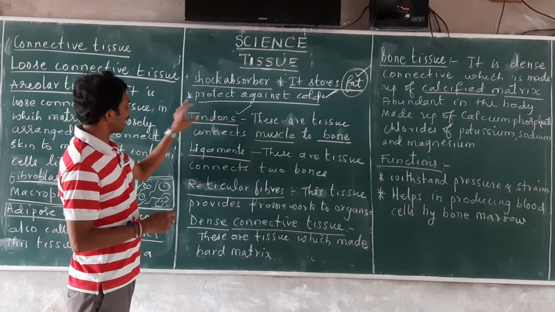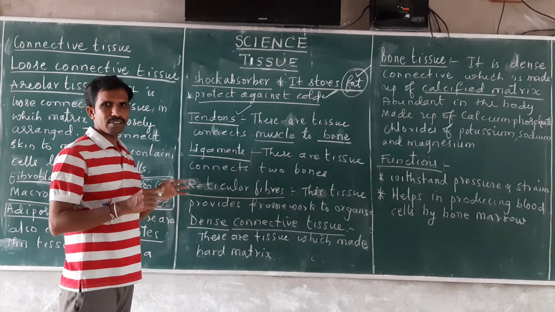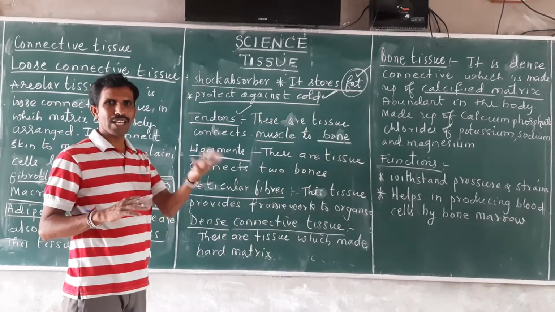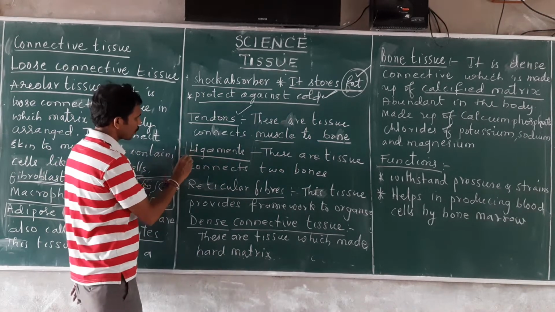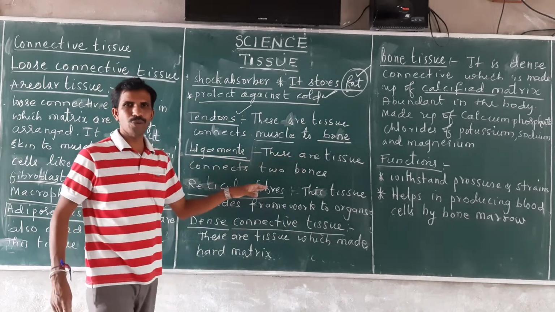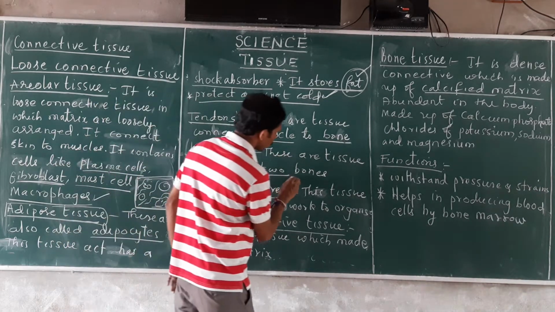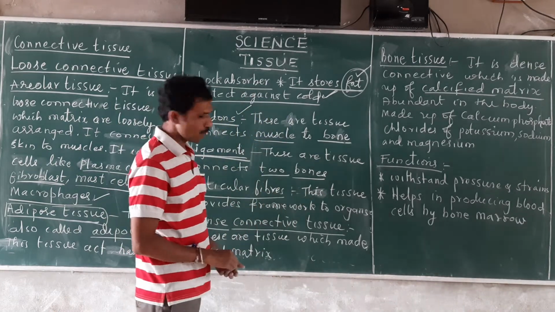So they are inelastic in nature, meaning they have fibers which are inelastic. Then next one is ligament. Ligaments are the connective tissue which connects two bones. Two different bones are connected.